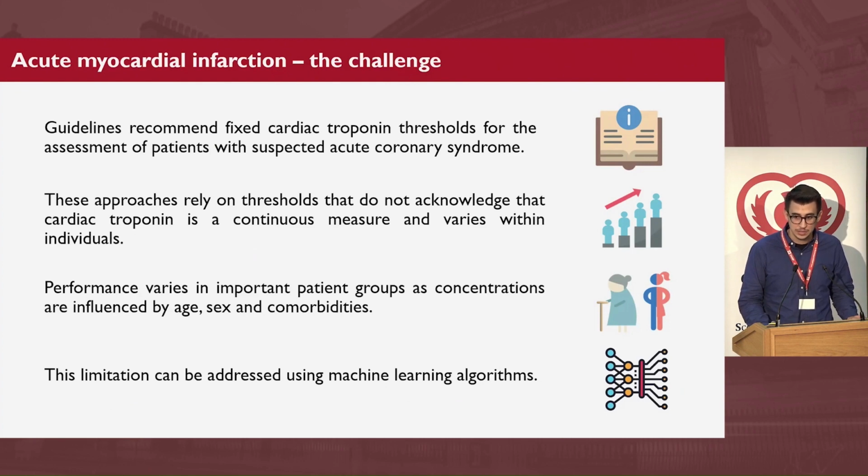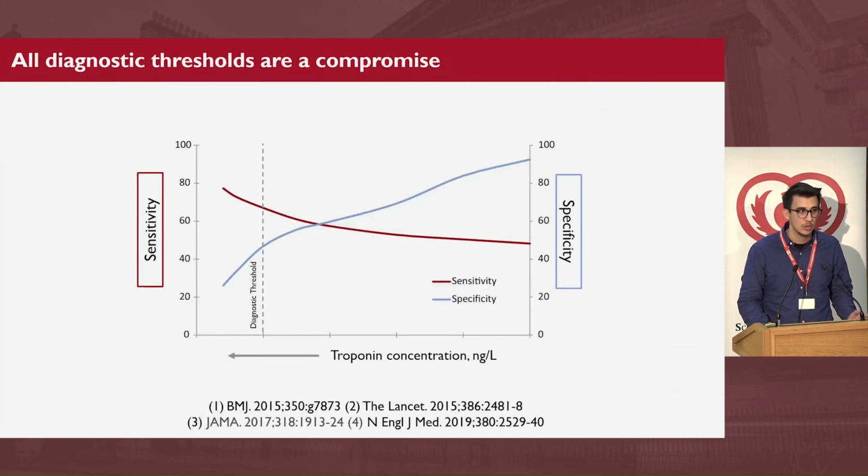But first, extensive literature has shown that all diagnostic thresholds are actually a compromise, and publication in the top 4 general medicine journals shows that if you try to select one single threshold that is supposed to work for everybody, you will lose in terms of sensitivity and specificity.